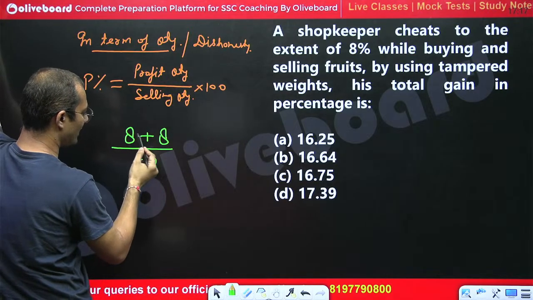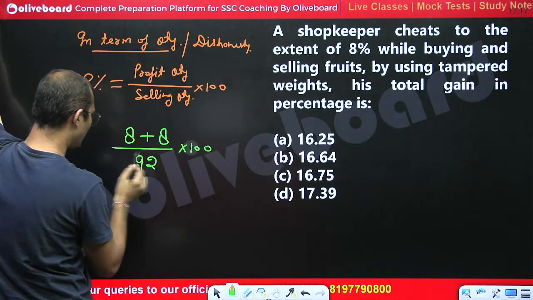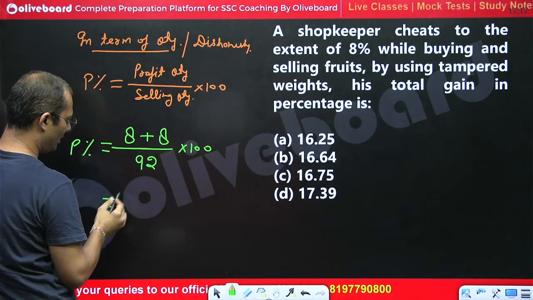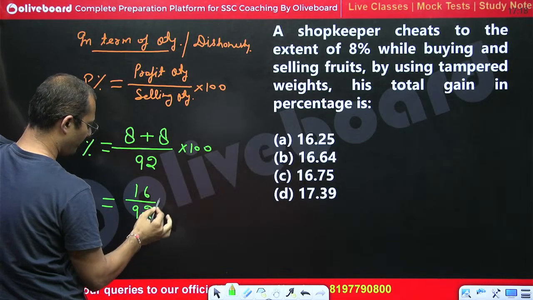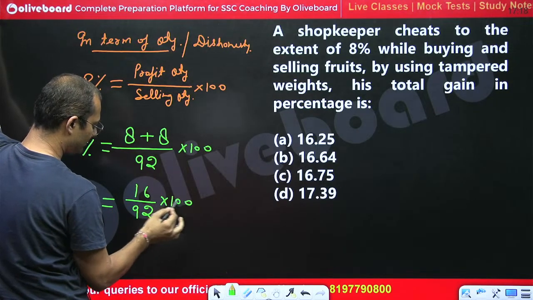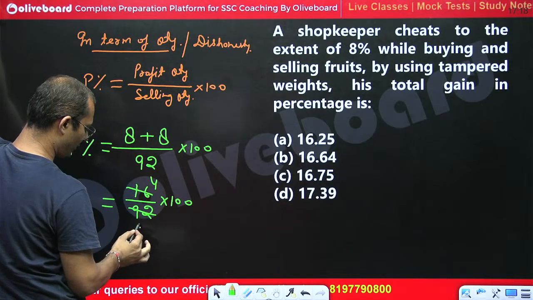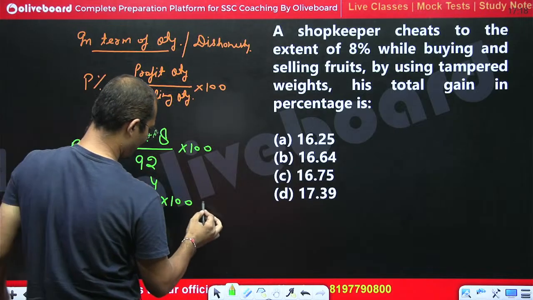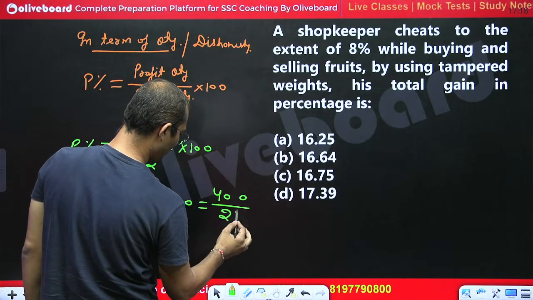So we can say 8 plus 8 divided by 92 into 100 would be the profit percentage directly. So this would be 16 divided by 92 into 100. Dividing by 4, 4 2s are 8, 4 3s are 12, so we can say 400 divided by 23.